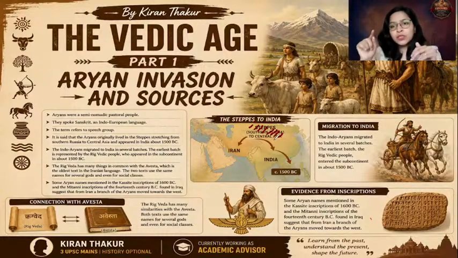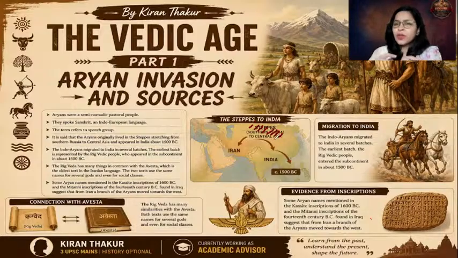Why am I clearing this here itself? Because this was a PYQ. UPSC had given a question that Aryans with respect to Indian history refer to which of the following: racial group, ethnic group, linguistic group, or another option; I am not able to recollect. The answer was the speech group. So please remember, Aryans refer to a speech group or a linguistic group. Now the second important thing: which languages did they speak? The Indo-European group of languages refers to languages of which the primary language of this group is Sanskrit.